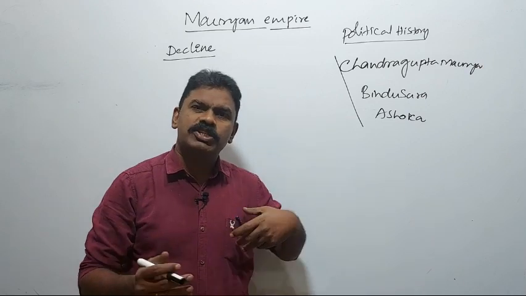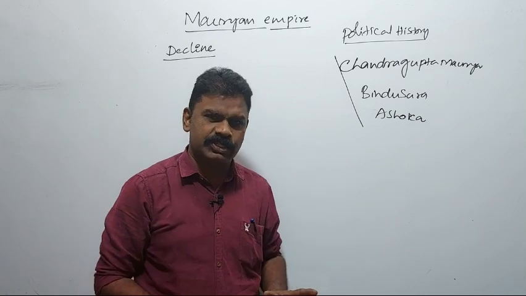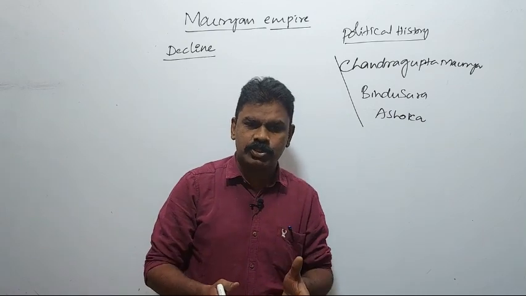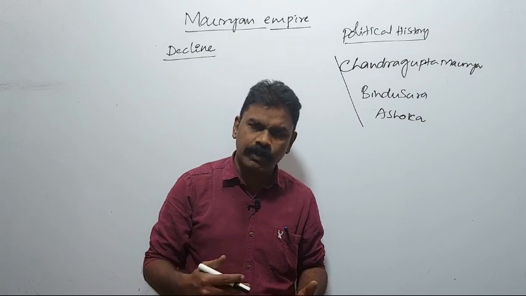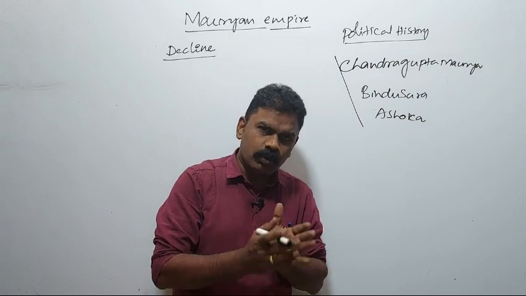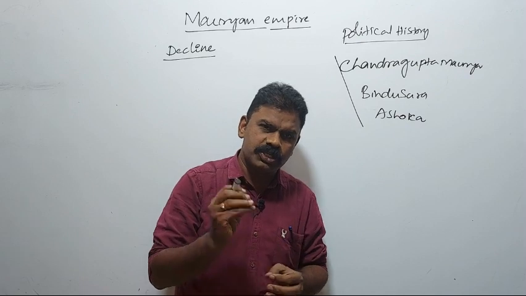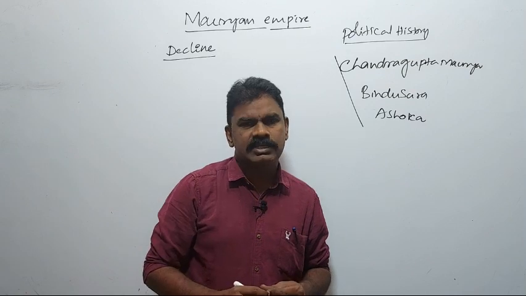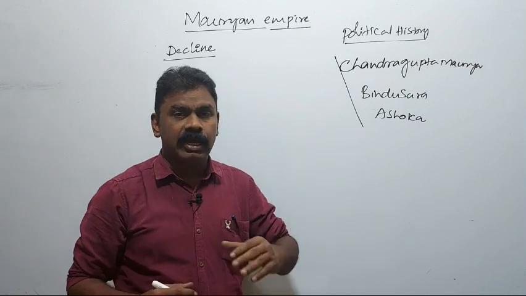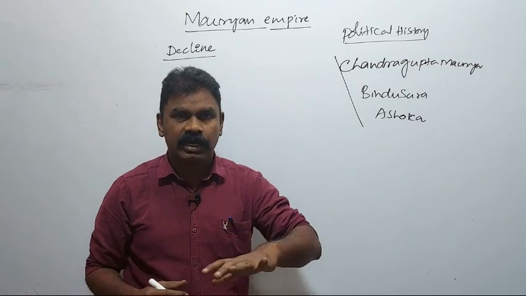Once upon a time, questions came directly from political history. Now the trend of the question paper has changed. They are going to give questions from society, economic conditions, religious conditions, art and architecture.